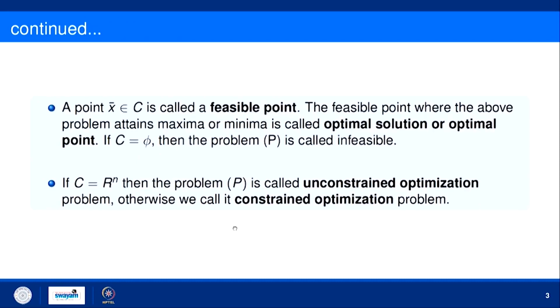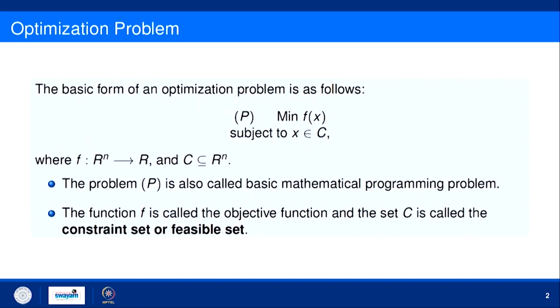Okay. Now, a point x bar belongs to C is called a feasible point. Any point which belongs to C is called a feasible point, and a feasible point where the above problem attains maxima or minima is called an optimal solution or the optimal point. Here in this case we have taken only a minimization type problem. So, if it is a minimization type problem, then we say that this point x bar will be an optimal point if it minimizes f and the point is feasible also.